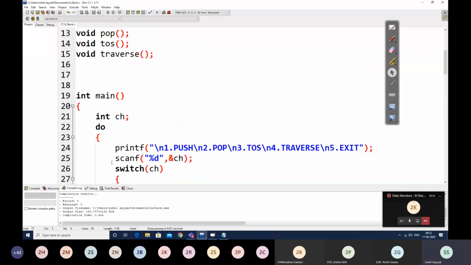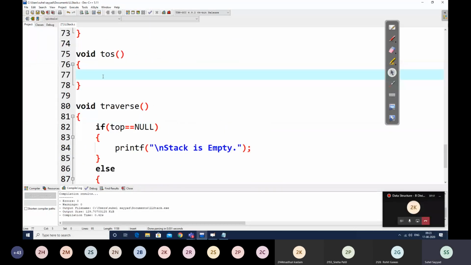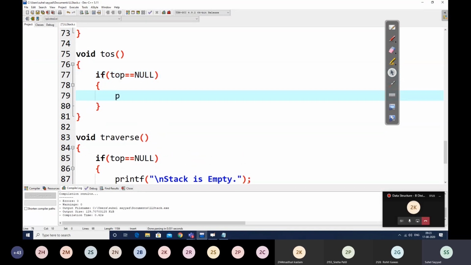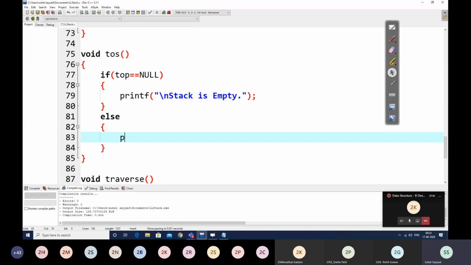So in top of stack, as I told you, TOS. First, we have to check whether the linked list is empty, meaning whether our stack is empty. In that case, we will write a printf statement that stack is empty, because there will be no top of stack when the stack is empty, correct? Otherwise, if stack is not empty, we'll just write a printf statement that top of stack is